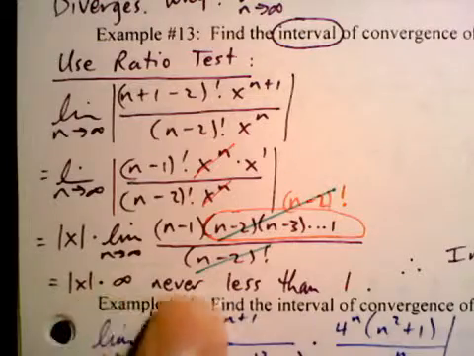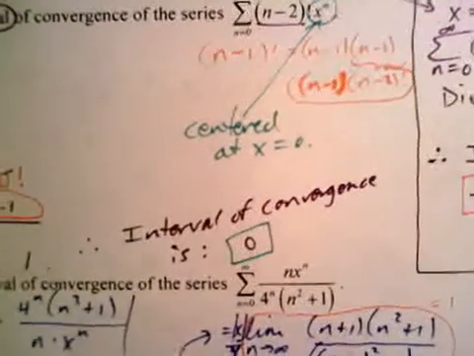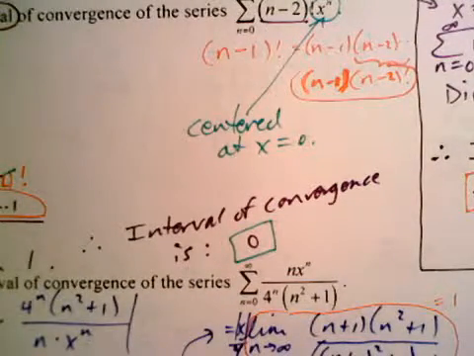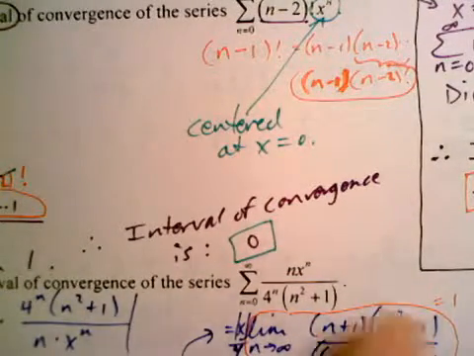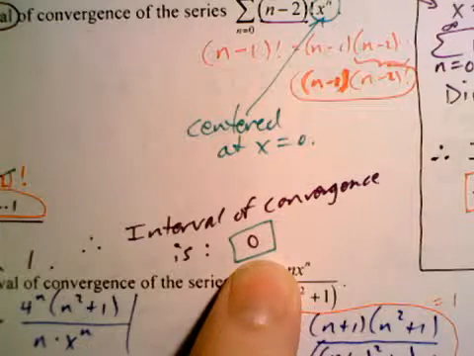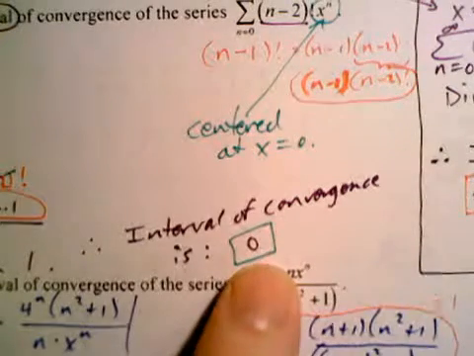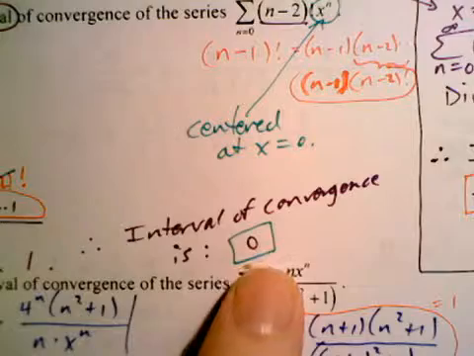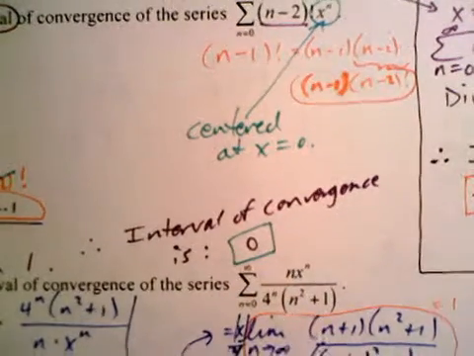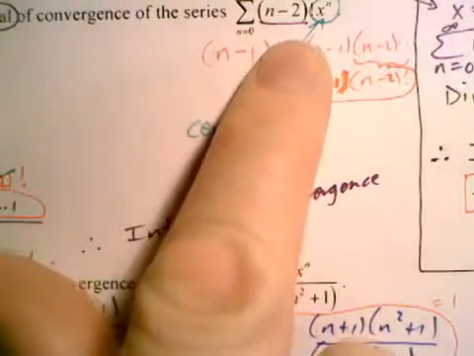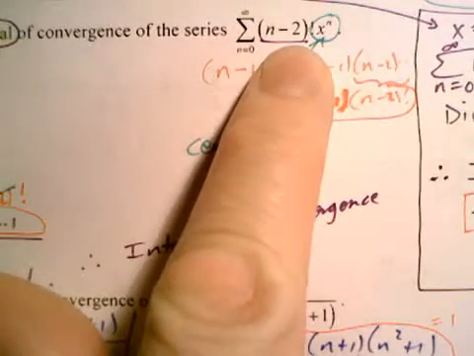Therefore, the interval of convergence is 0. That's where it's centered. The radius is 0, and it's never less than 1. But always remember, every series converges at where it's centered, at least.